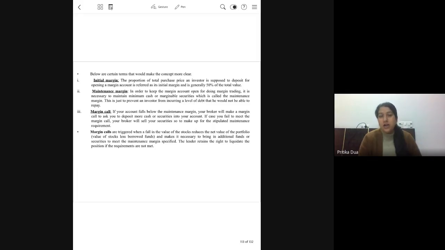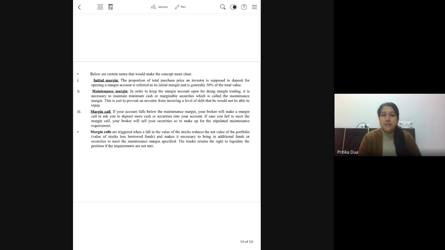Only then the balance 50% credit will be extended by the broker. Okay, so generally this amount of margin to be brought in by the investor is kept at 50% by the broker, 50% of the total value of the transaction.